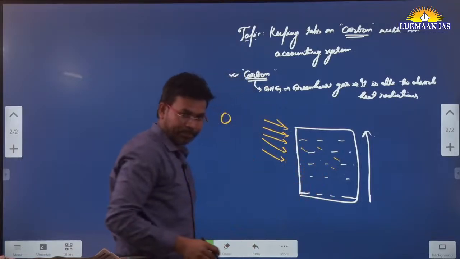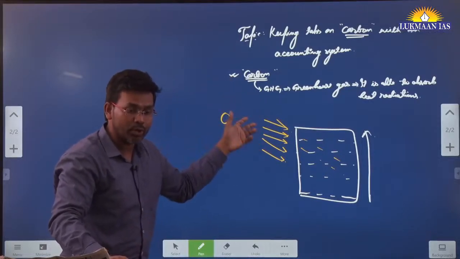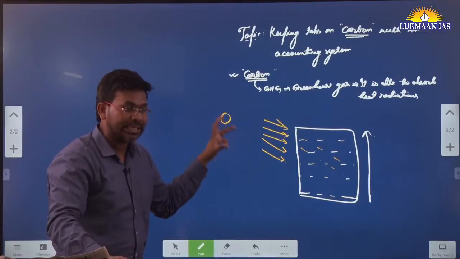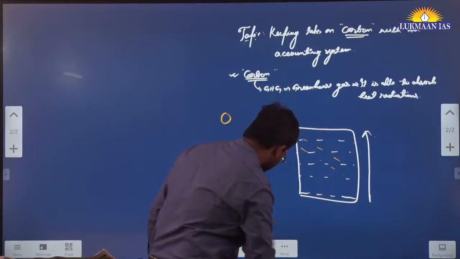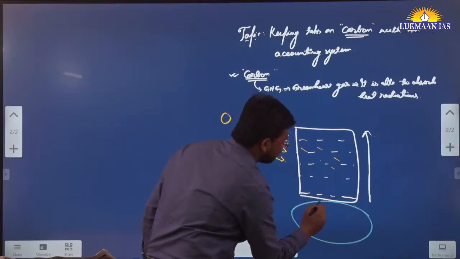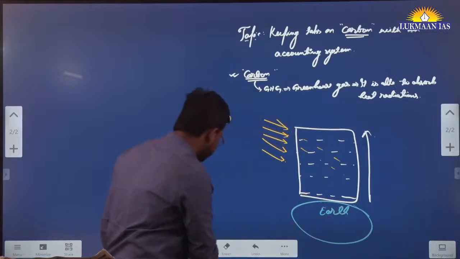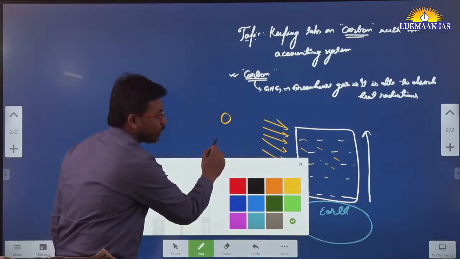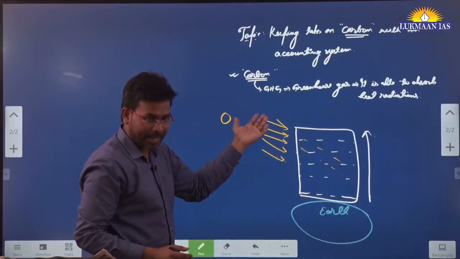With the sunlight we also receive certain kind of radiations that heat up the surface of the earth. But after some time, when sunlight is not there, this heat will generally be radiated back.